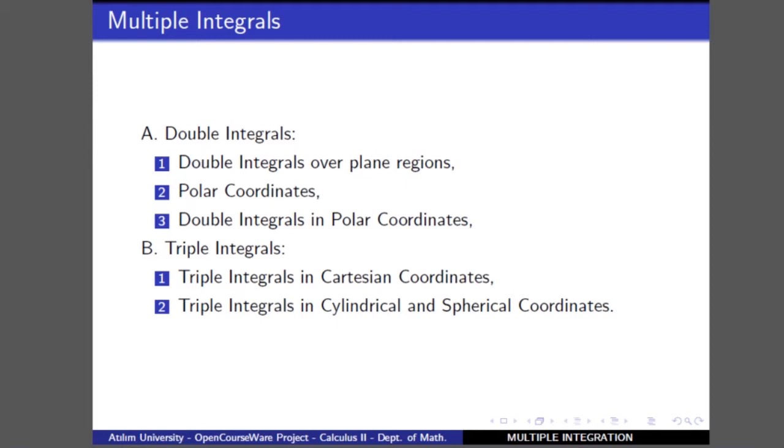Now, after this brief summary about the topics that we will cover in this session, we will turn back to the double integrals, and we will talk about the double integrals in plane regions.